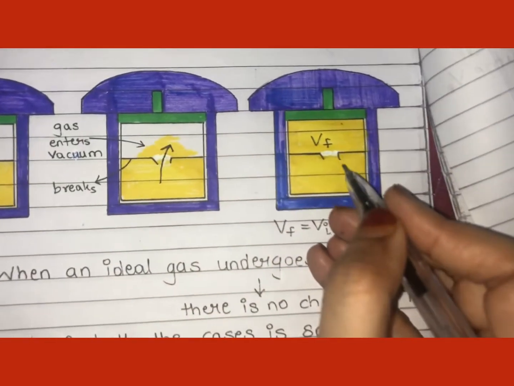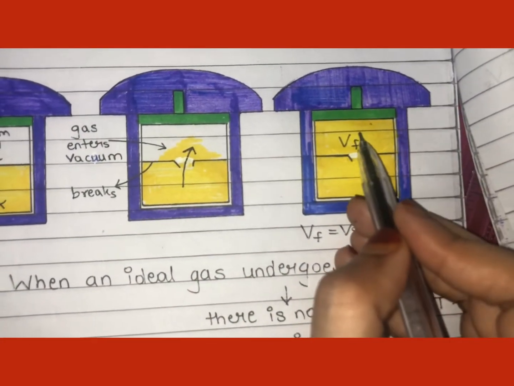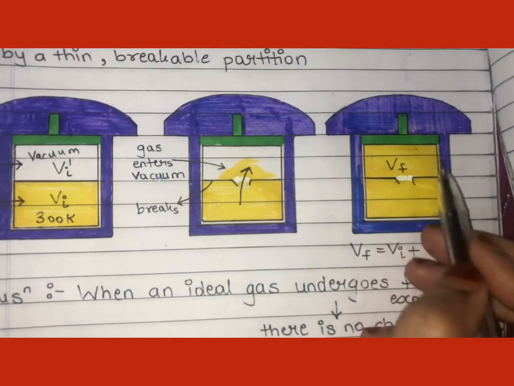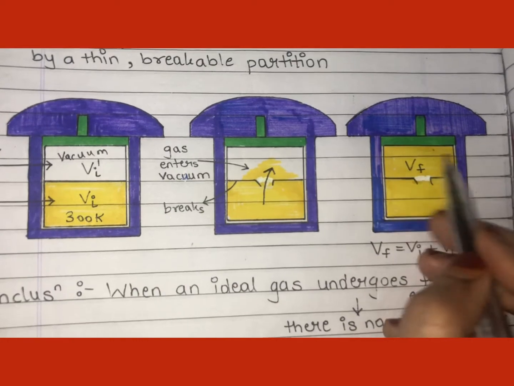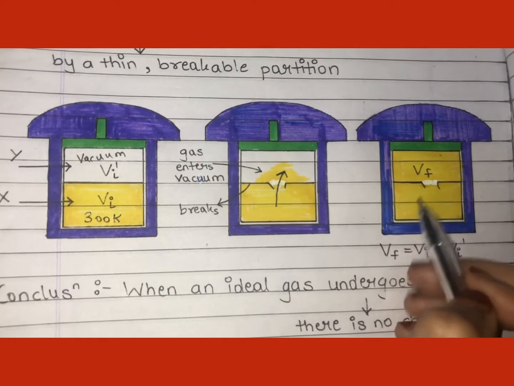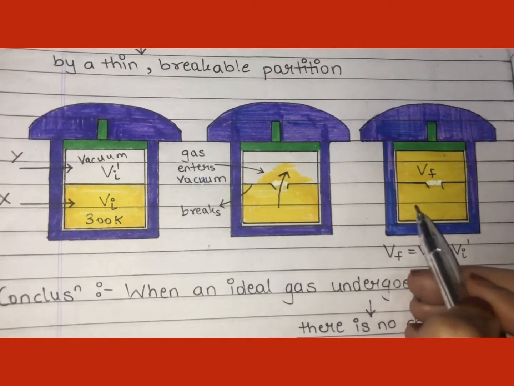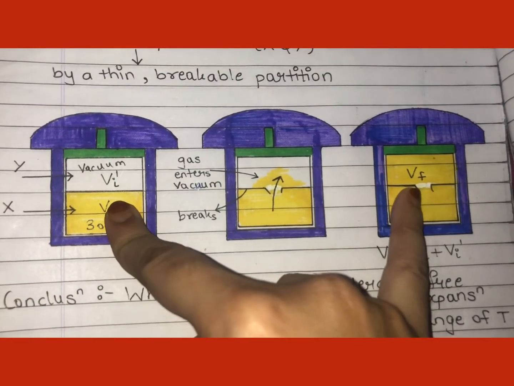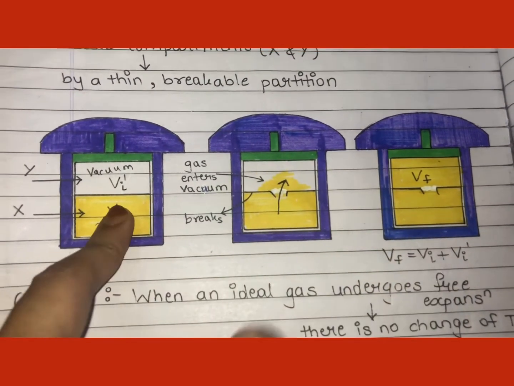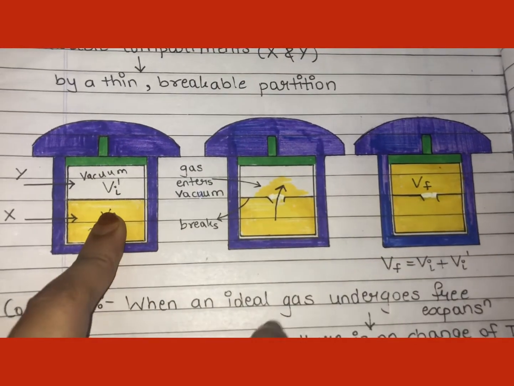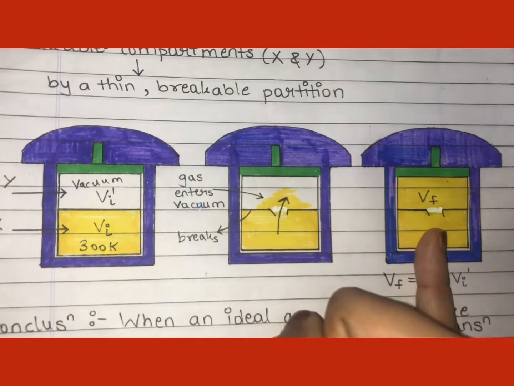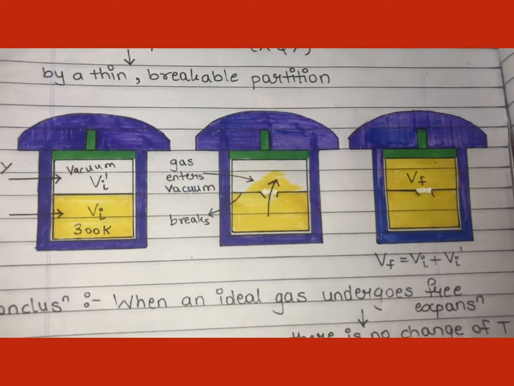After some time we notice that both the X compartment and the Y compartment are filled with the gas. Now if you see, in the first case the volume of the gas is less; this is your initial state, this is your final state. If you compare the volume of the gas in both cases, at the final state the volume of the gas is more. Here it is expansion of the gas.